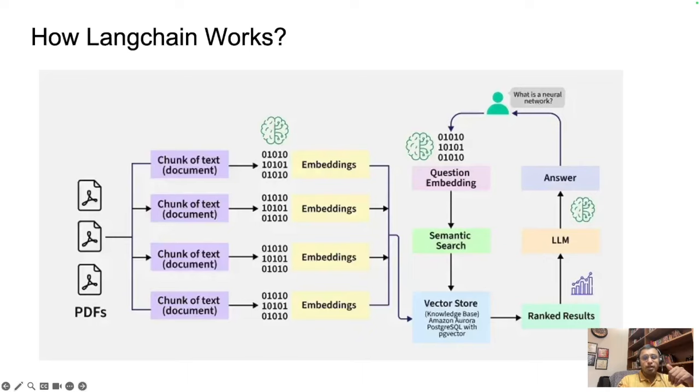Next, let's get to the embeddings. Each chunk is converted into something called an embedding. An embedding is basically a numerical representation of that particular text. It's like translating your whole series of text into numbers, right? So it captures its meaning. This step becomes crucial because it allows the system to compare and search through the text based on meaning rather than just the keywords.